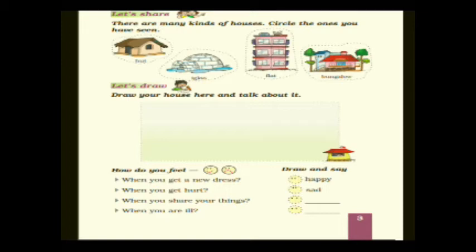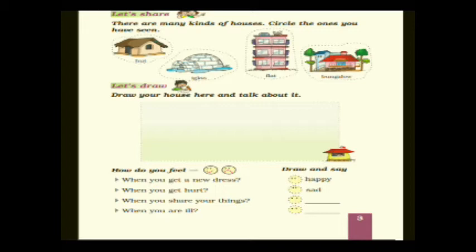How do you feel? Now children, there are 4 questions again. So what you have to do, either you feel happy or sad. According to the question, you have to write it down, and at the same time you have to draw also. So now there are 2 images. One is a smiley face, second is a sad face. Now I will be asking you the question. So in front of the question you have to draw the image.